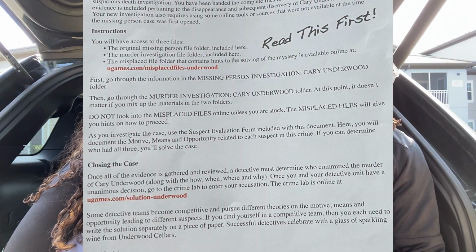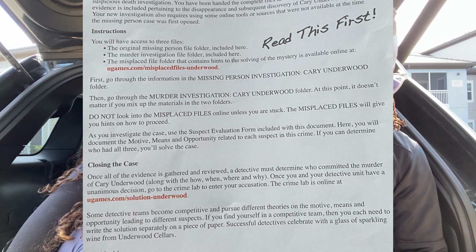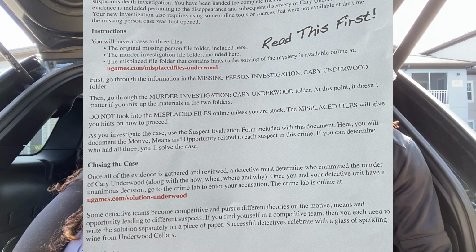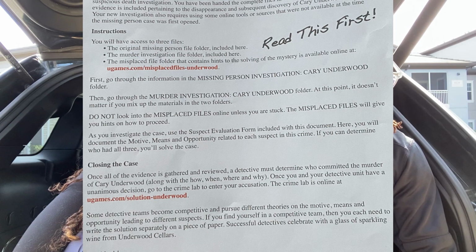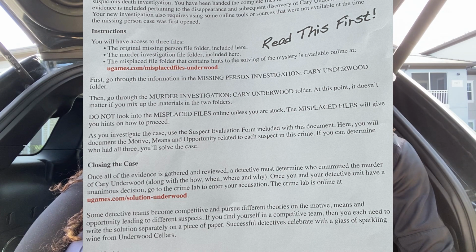It says first go through the information in the missing person investigation Carrie Underwood folder. Then go through the murder investigation Carrie Underwood folder. At this point, it doesn't matter if you mix up materials in the 2 folders. Do not look into the misplaced files online unless you are stuck. The misplaced files will give you hints on how to proceed.